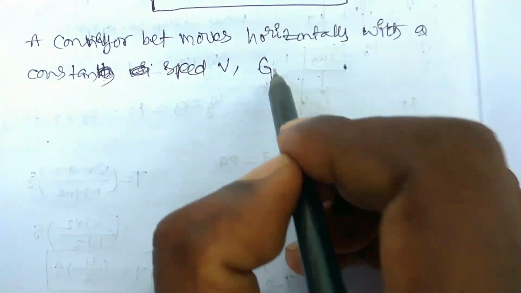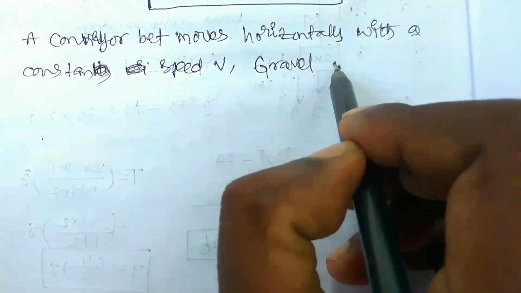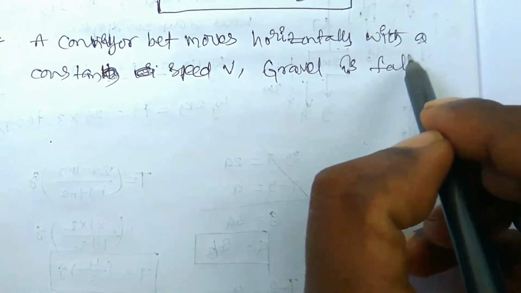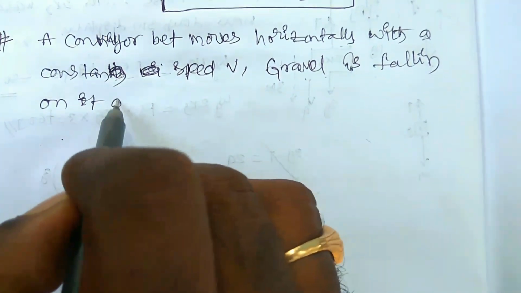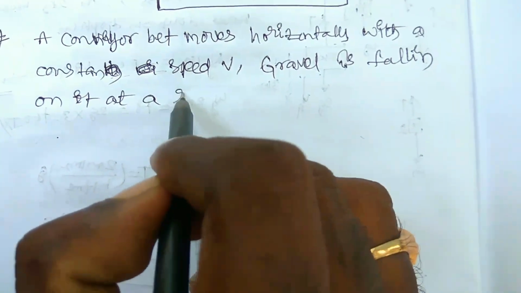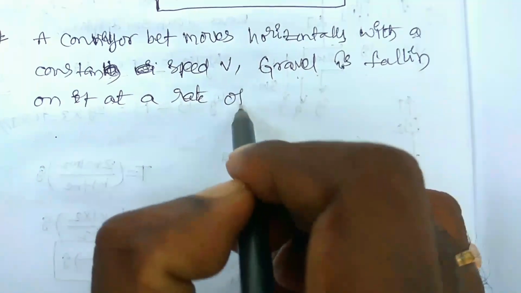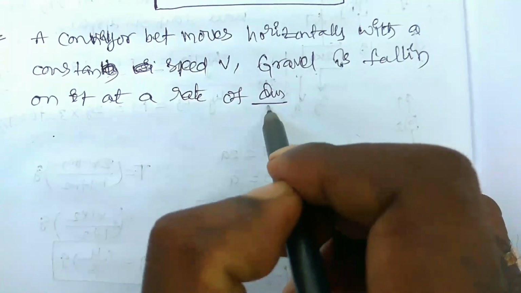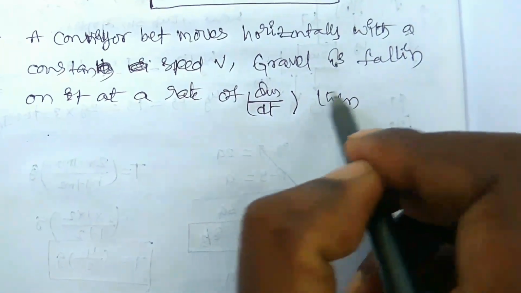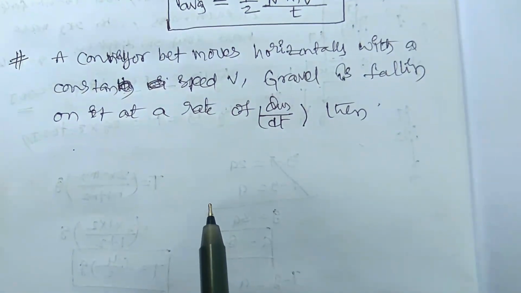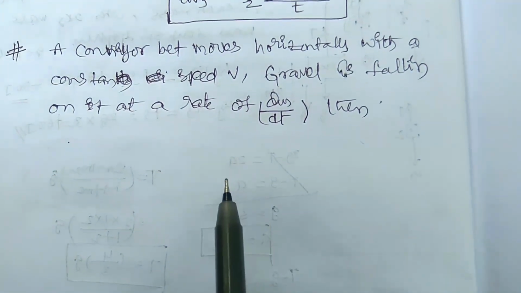Gravel is falling on it at a rate of dm by dt. Then you should find the power.